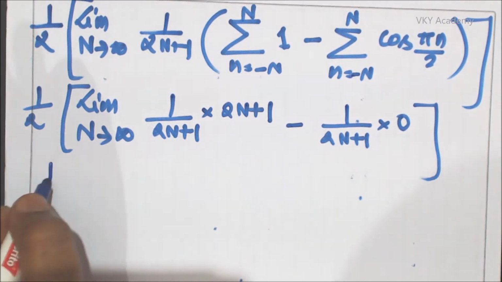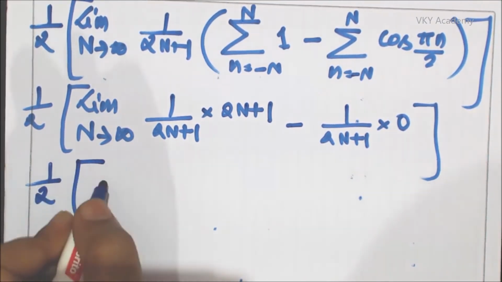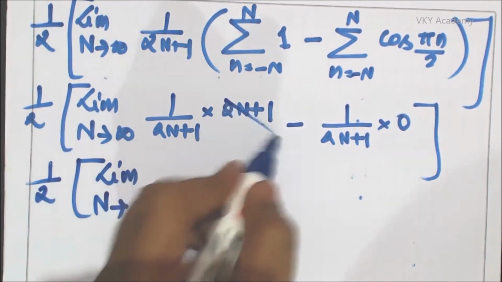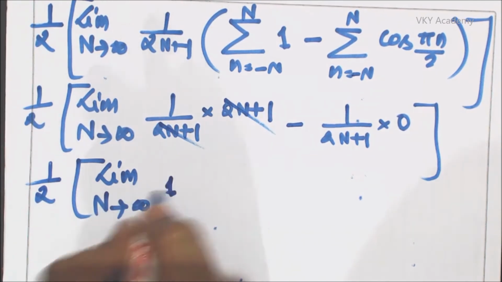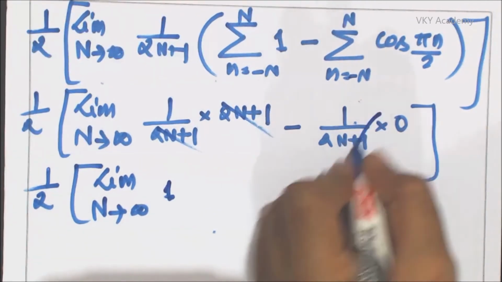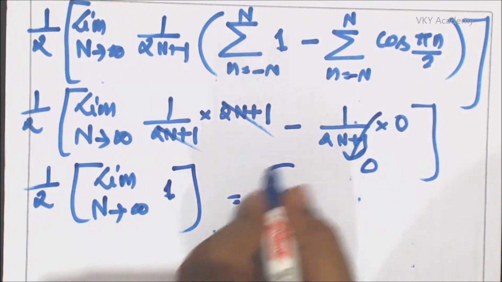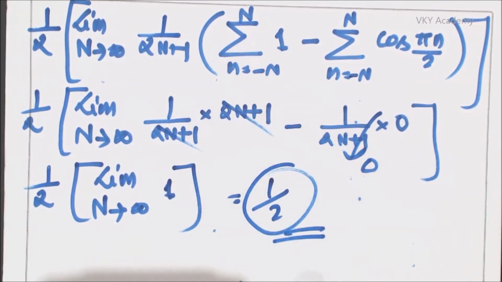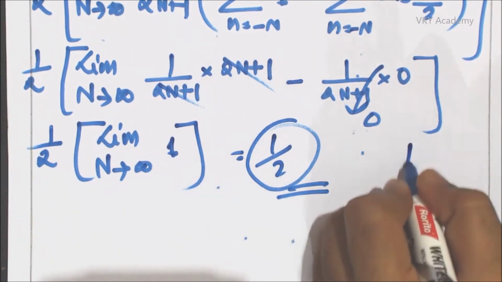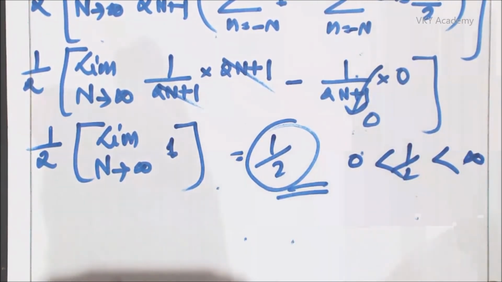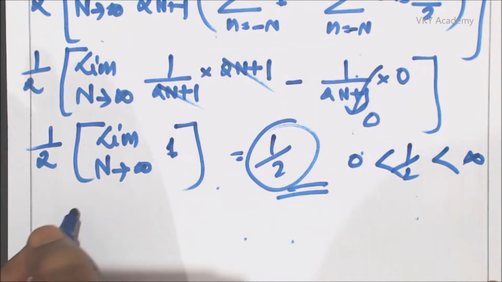Now it can be written as 1 upon 2 limit capital N tends to infinity. So this gets cancelled out, so it will be 1, and this is 0. So I can write 1 upon 2 is my answer. As the average power 1 by 2 is a finite number, I can say this particular signal is a power signal.